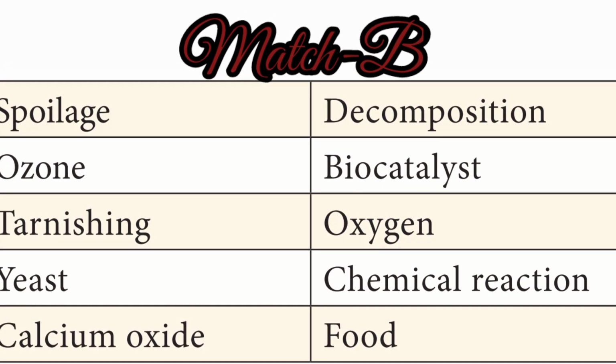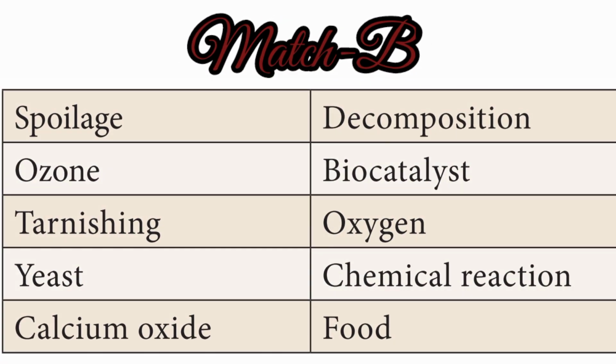Match B. In column 1: spoilage, ozone, tarnishing, yeast, calcium oxide. In column 2: decomposition, biocatalyst, oxygen, chemical reaction, food. We have to match it correctly. Spoilage, food.